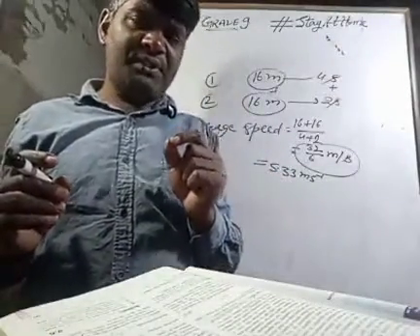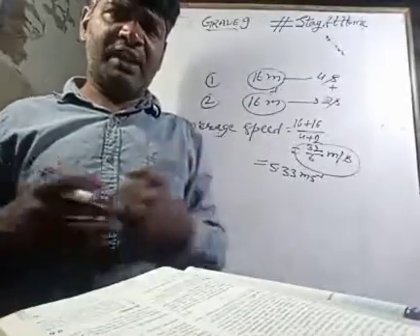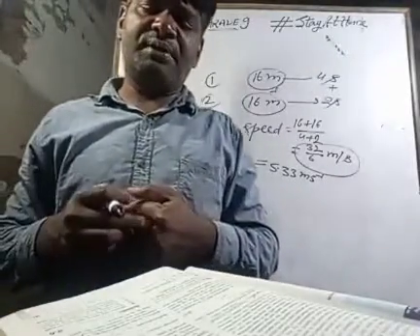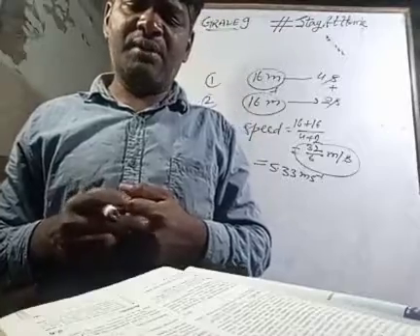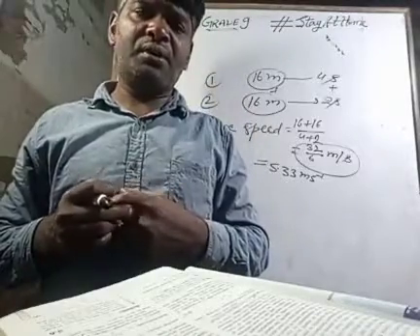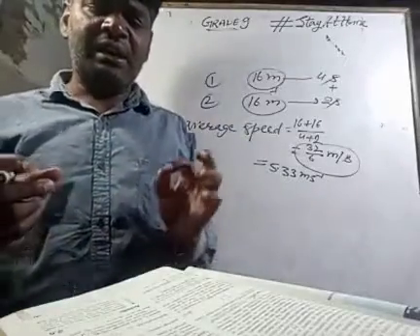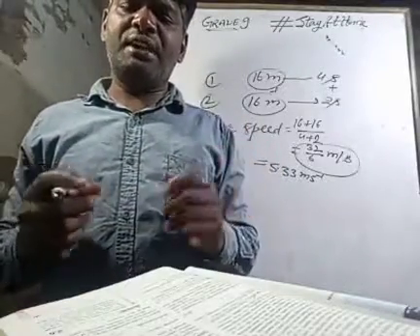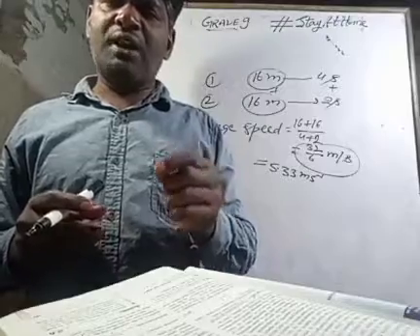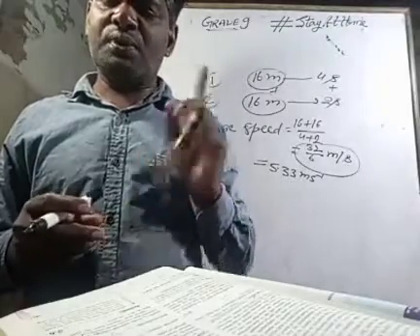Then there is a little activity given there. Let's try to throw some light on that activity, my dear student. I am on page number 101 of your NCERT book for class 9th. The activity is like this: measure the time it takes you to walk from your house to a bus stop or to your school.